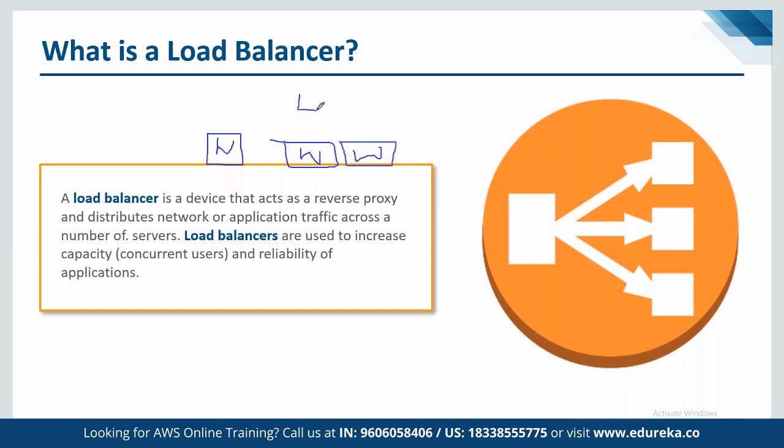Then we can add them as a part of the load balancer, the ELB. ELB refers to elastic load balancer, and then we can distribute the entire load among these three servers individually. Whatever amount of traffic is coming in, we can distribute the load across these different servers accordingly as a part of load balancers.